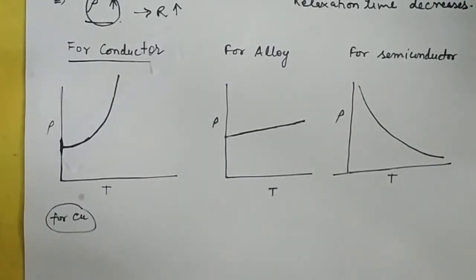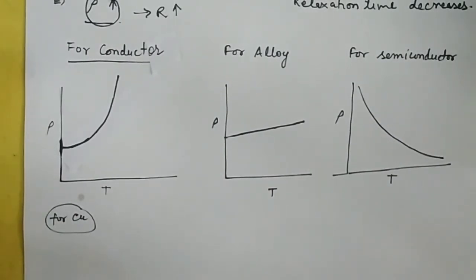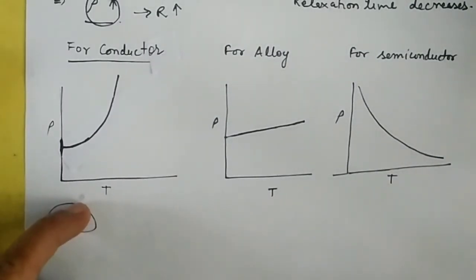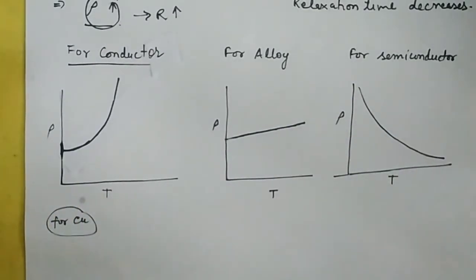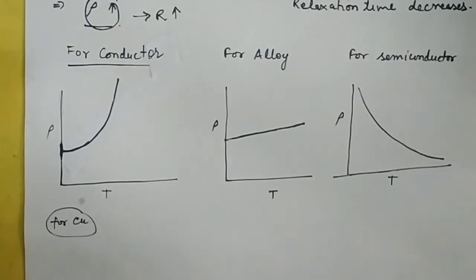Because of this property, alloys are used as standard resistors, because their resistivity does not increase appreciably with temperature. If you see the conductor, its resistivity increases very sharply with temperature. So that is why alloys are used, but conductors are not used for making a standard resistor.